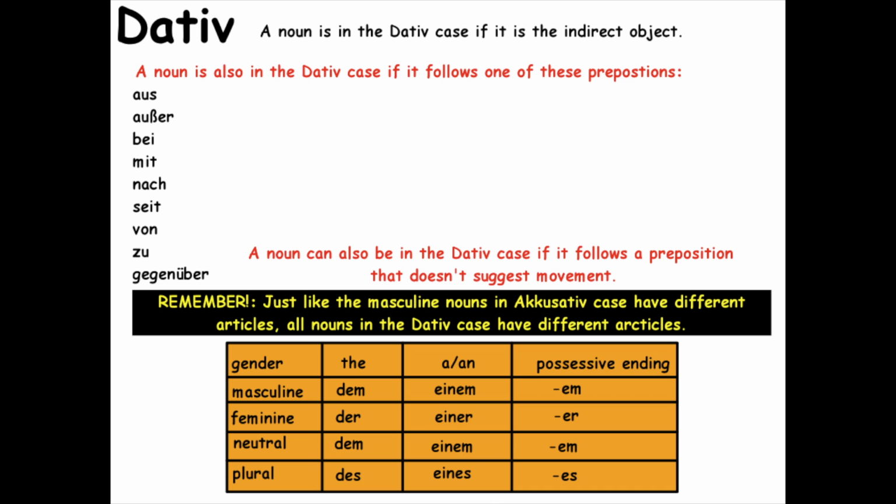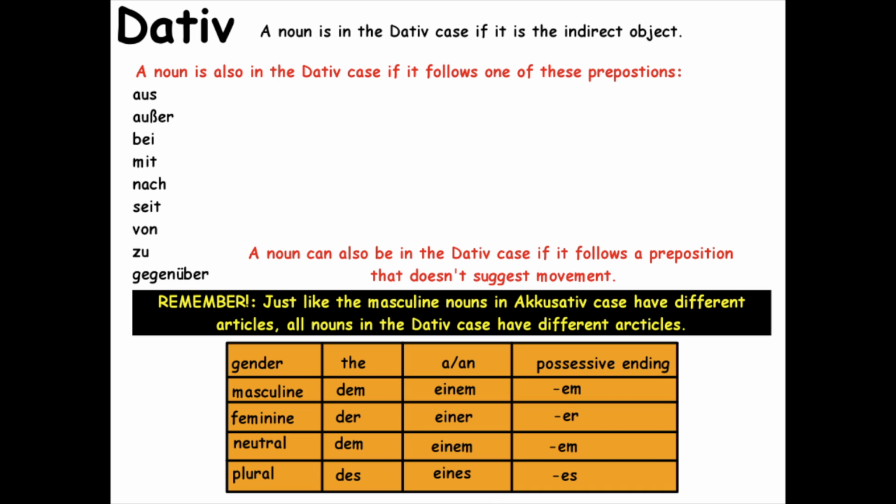Now, there are prepositions that are going to make something dative as well, but are not going to do it every time like the ones that I just listed. So I didn't list them. The way that you understand that best is ones that are stationary. Prepositions that don't suggest movement. The way I remember that is by remembering dative, dative, dat, D-A-T. Dat is where it's at. It's staying there, it's not going anywhere. Dat is where it's at.